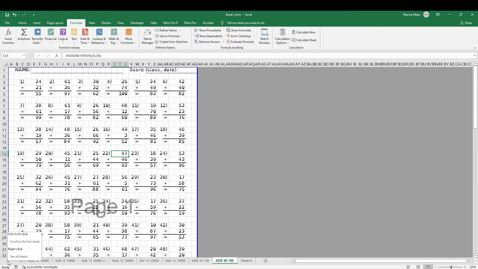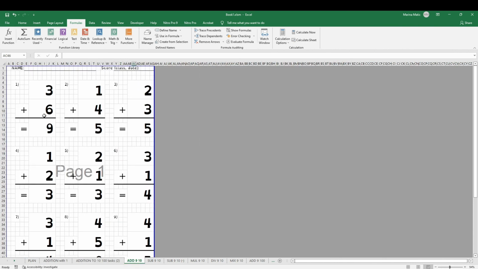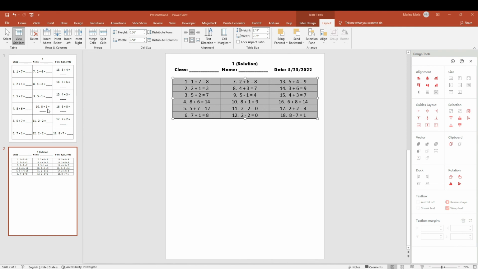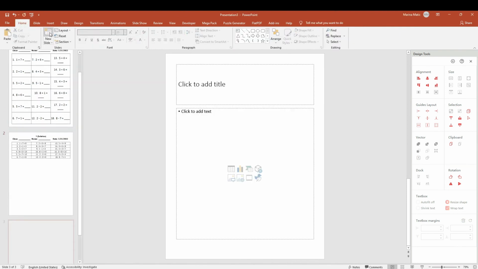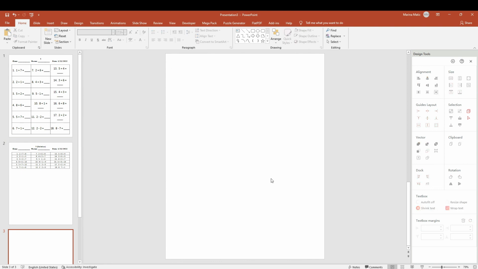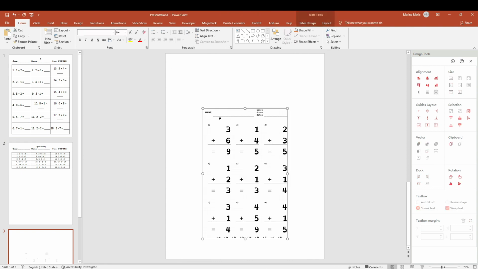You cannot do that directly in Excel. So what you would do is select all of this, click copy, and then you go to PowerPoint. Let's go to a new slide. Set the slide to the dimension you want. So whatever you want here, set it up and paste the table here.